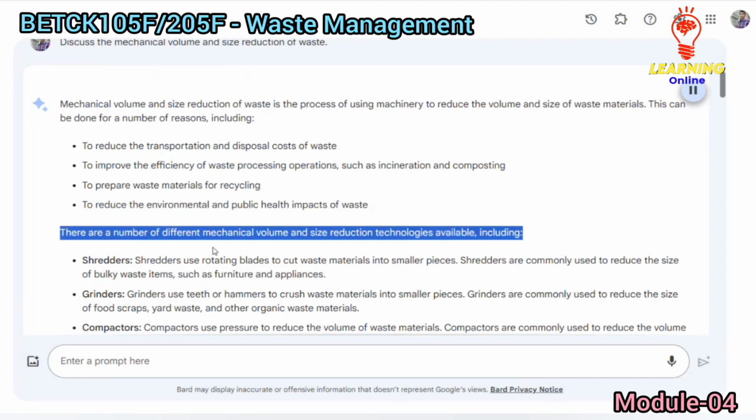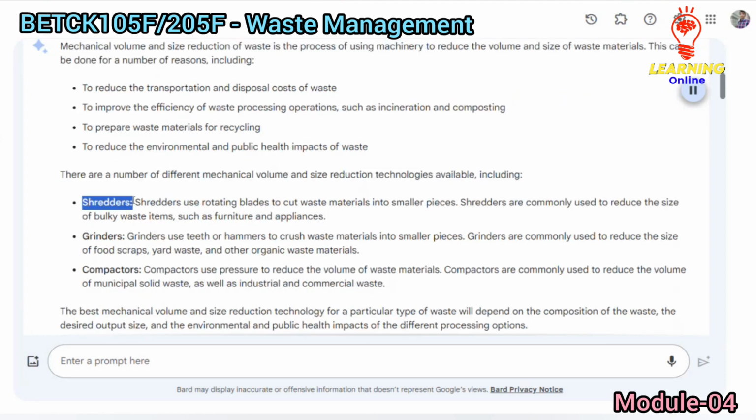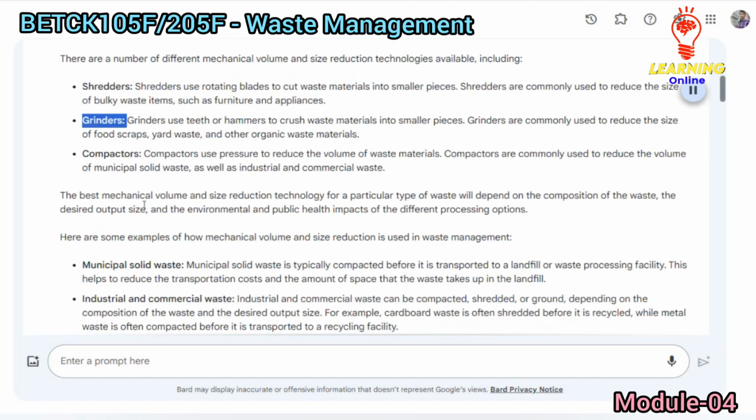There are a number of different mechanical volume and size reduction technologies available, including shredders. Shredders use rotating blades to cut waste materials into smaller pieces. Shredders are commonly used to reduce the size of bulky waste items, such as furniture and appliances. Grinders. Grinders use teeth or hammers to crush waste materials into smaller pieces. Grinders are commonly used to reduce the size of food scraps, yard waste, and other organic waste materials. Compactors. Compactors use pressure to reduce the volume of waste materials. Compactors are commonly used to reduce the volume of municipal solid waste, as well as industrial and commercial waste.